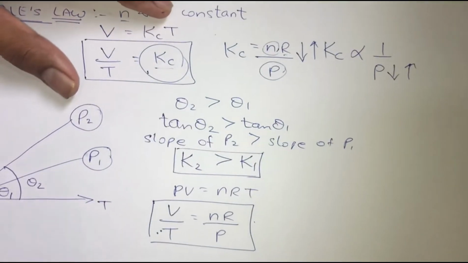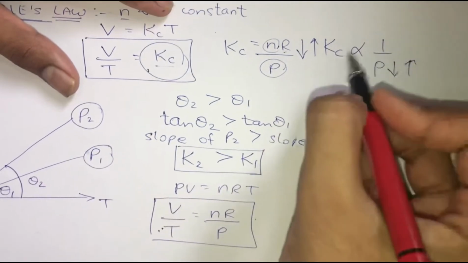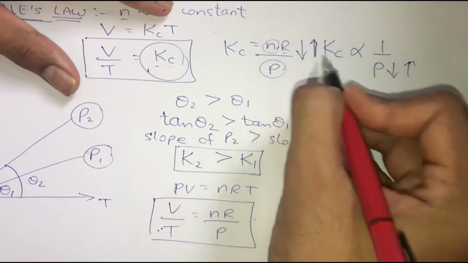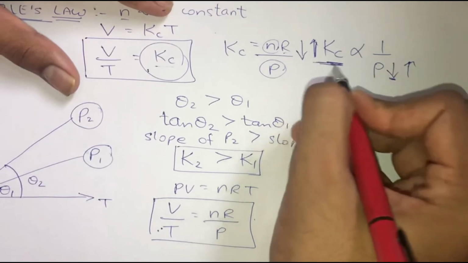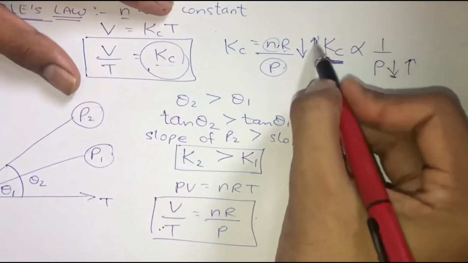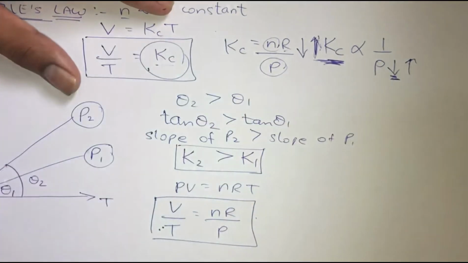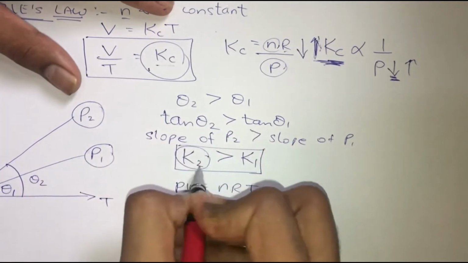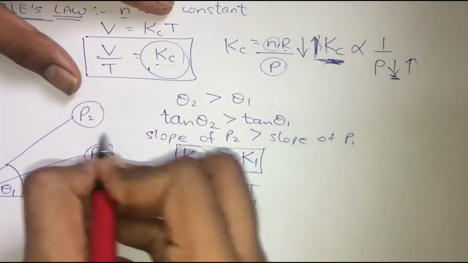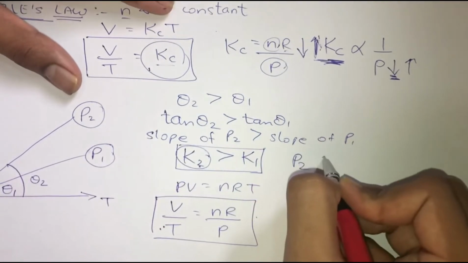So keeping this in mind, can I say greater the value of slope, less will be the pressure? Observe one thing: greater the value of slope, less will be the pressure. So greater the value of slope, and this slope is for P2, lesser will be the pressure.